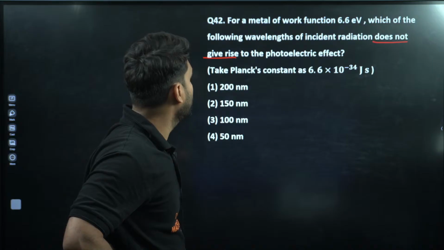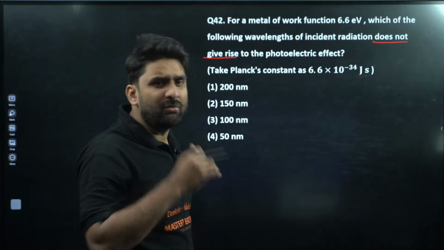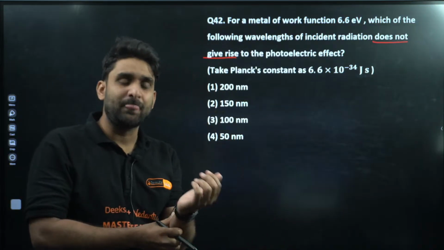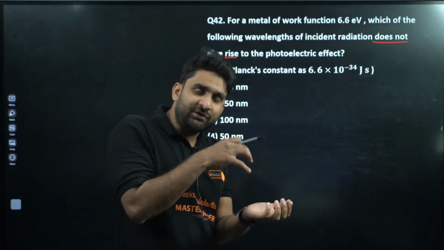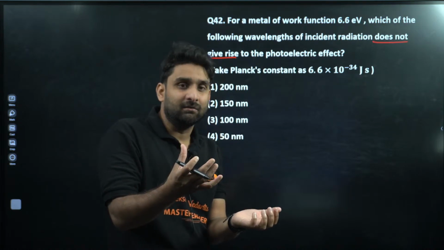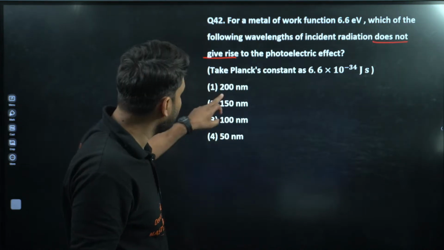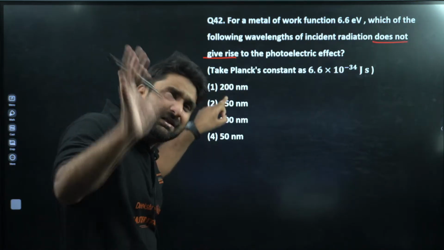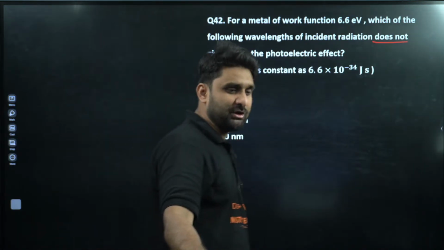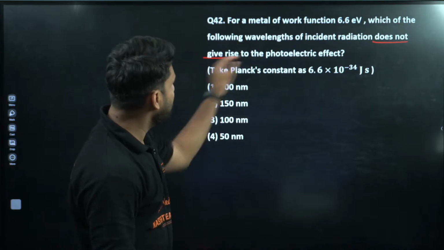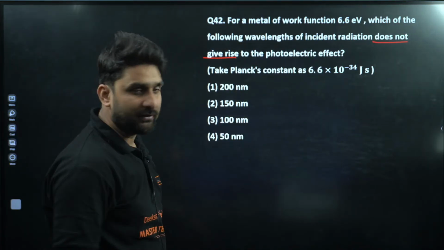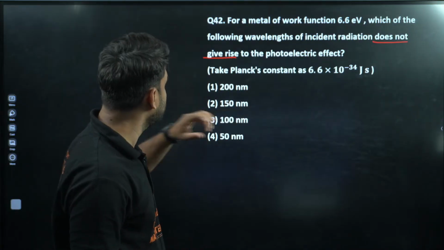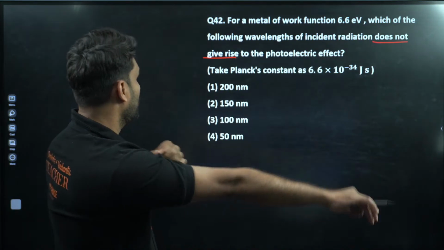So do you know, my dear champion, in this question we have to find out the threshold wavelength, and all the options are in nanometer.